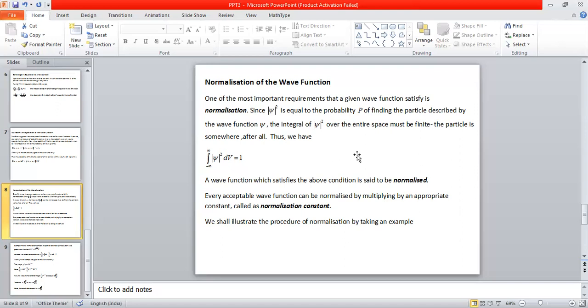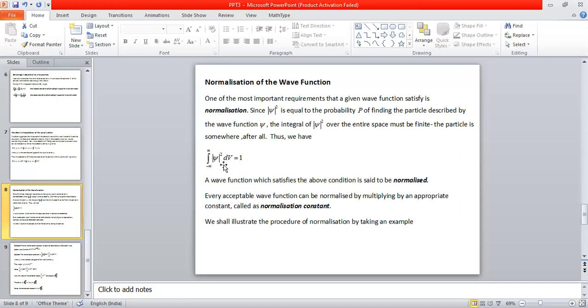So it's in one place or the other, we are always going to find the particle. Therefore, the total probability of finding the particle over the entire region must be equal to 1. So when we integrate this modulus of psi squared over the entire available region, that is from minus infinity to plus infinity, the total probability must be equal to 1.